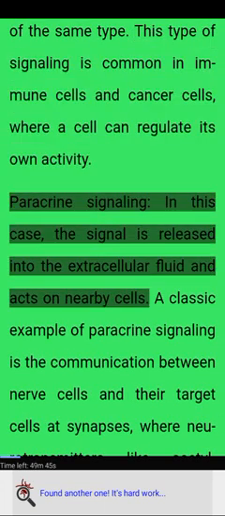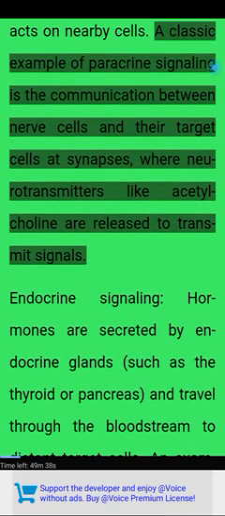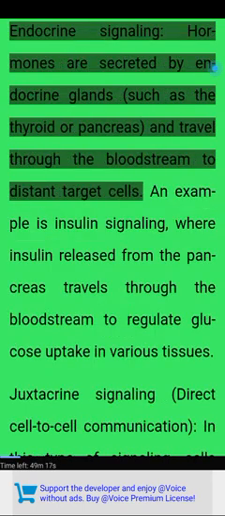Paracrine signaling. In this case, the signal is released into the extracellular fluid and acts on nearby cells. A classic example of paracrine signaling is the communication between nerve cells and their target cells at synapses, where neurotransmitters like acetylcholine are released to transmit signals.